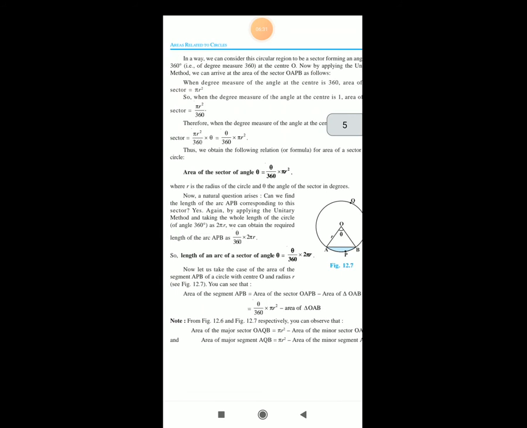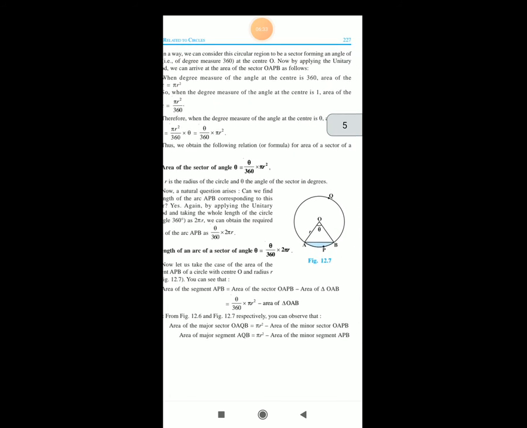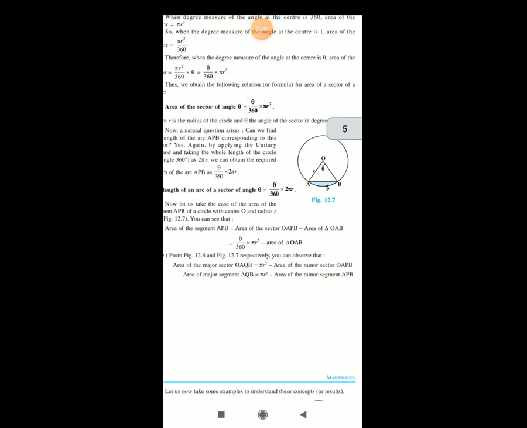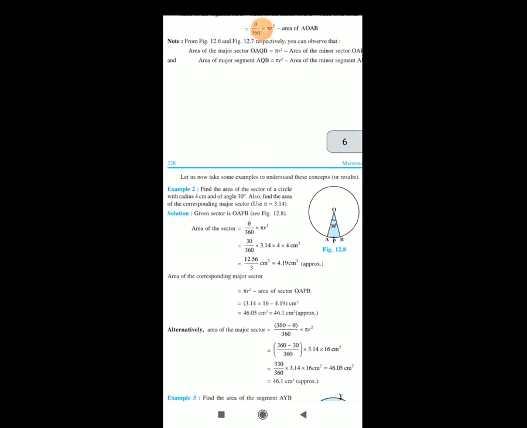You can observe that the area of the major sector OAQB is equal to pi r square minus area of the minor sector OAPB, and area of major segment AQB is equal to pi r square minus area of the minor segment APB. So let's now take some examples to understand the concept or the results.